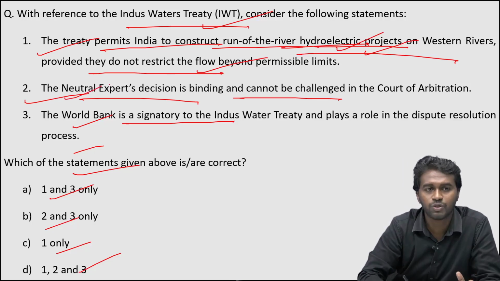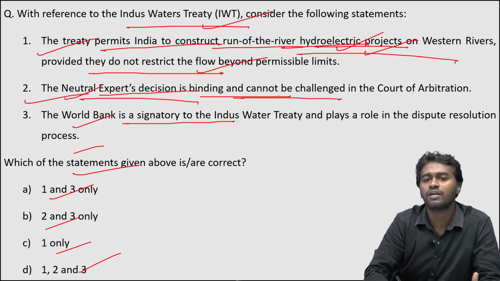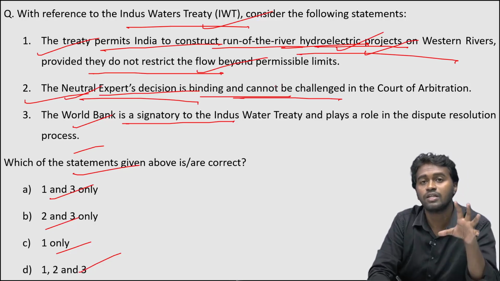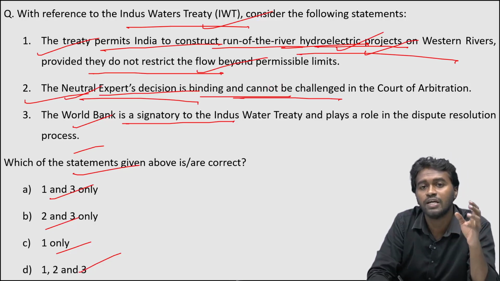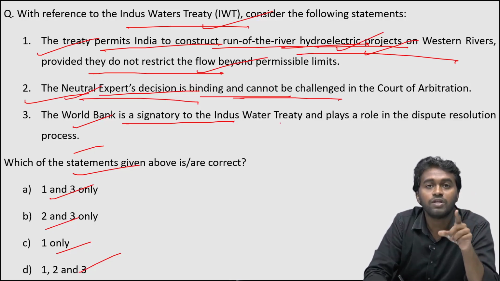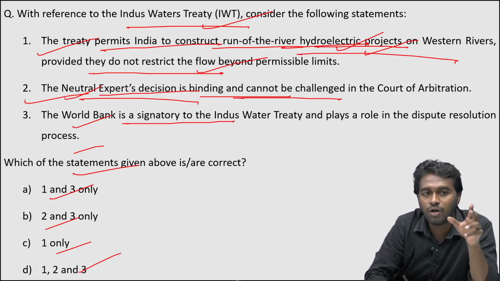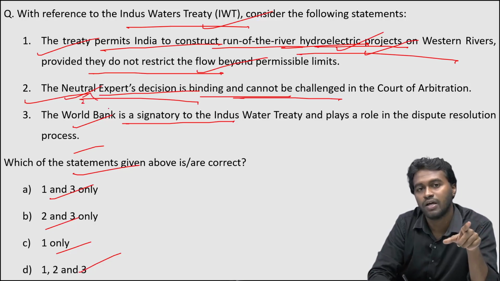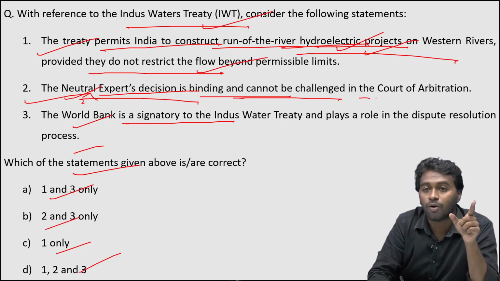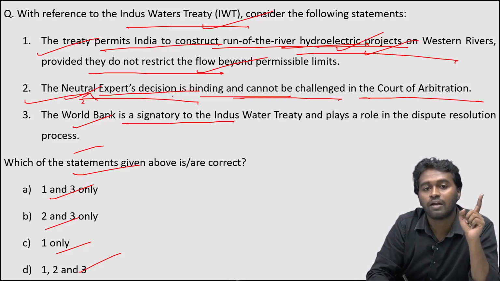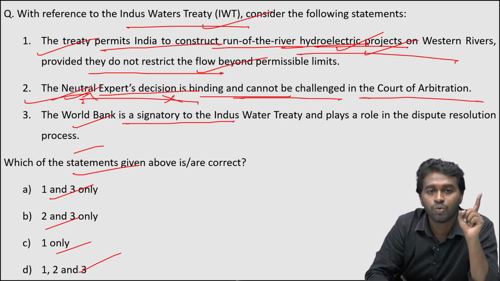And coming to statement 2, the neutral expert decision is binding and cannot be challenged in the court of arbitration. We know that the dispute resolution mechanism under this treaty has 3 tiers. First, there is a Permanent Indus Commission, but if the dispute is not resolved in the commission, then the World Bank will organize the neutral expert, and if the expert's decision is not satisfactory, then the parties can approach the court of arbitration. Therefore, the decision from the neutral expert panel is not binding. Therefore, statement 2 is incorrect.